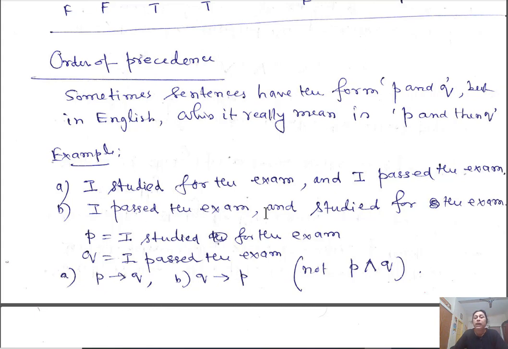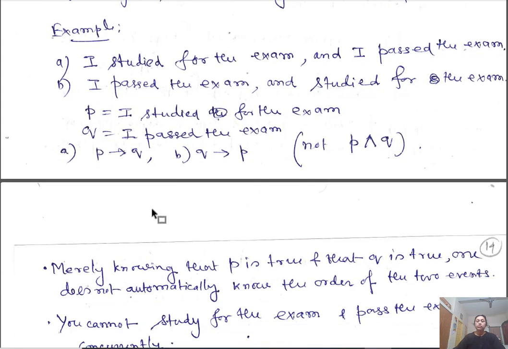I passed the exam and studied for the exam. So this is essentially Q implies P, not P and Q. Although the compound statement is compounded using and, it is not actually and. It means implication.